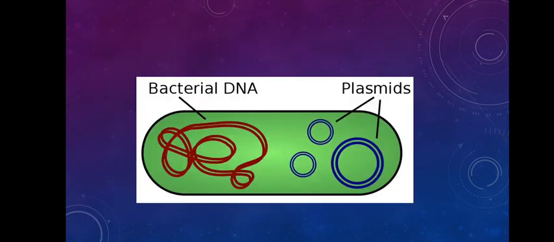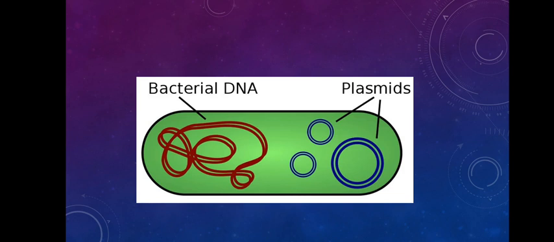Next special structure in bacterial cells is called plasmids. Now plasmids are additional circular DNA. Okay, so these are different from the main DNA. So these are additional circular DNA present in the bacterial cells. Now what's their function? Their functions depend on the genes which they carry. Sometimes they help in reproduction, sometimes they provide resistance to the bacterial cells.